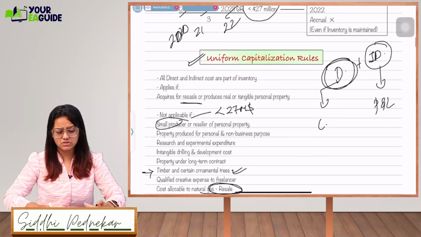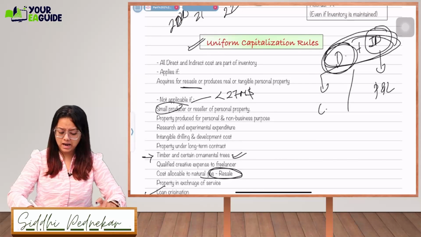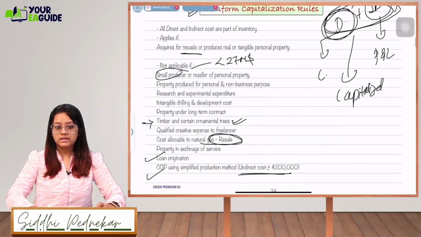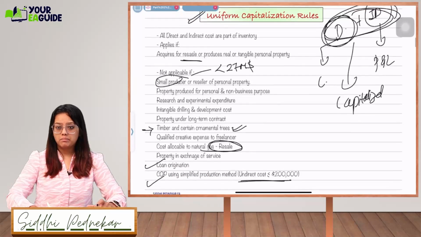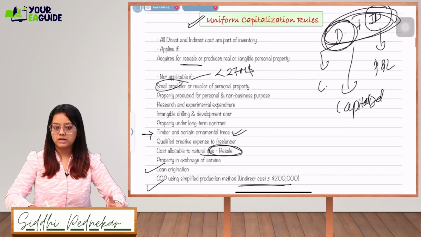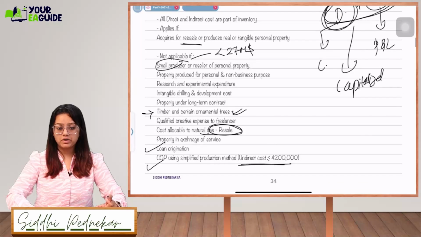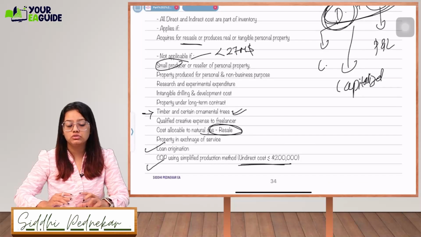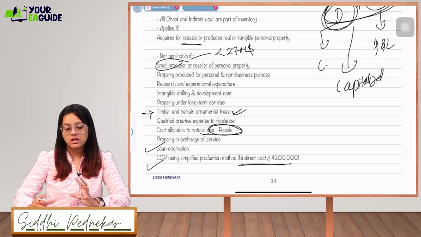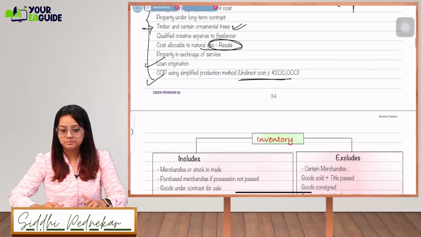Got it, guys? What is the uniform capitalization rule? All the direct and indirect costs will be capitalized. This applies only if you are buying a product for reselling it, or producing real or tangible personal property and reselling it. It is not applicable to these exceptions: small producers, and property produced for personal or non-business purposes. Just remember this list.